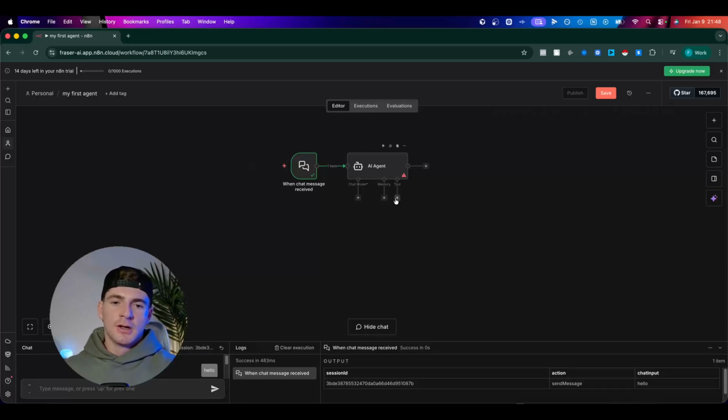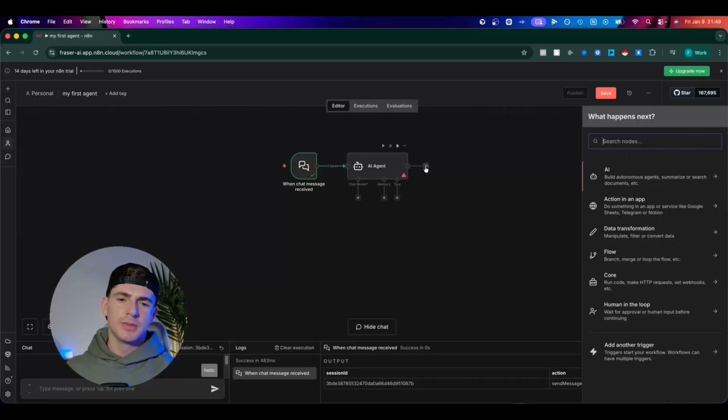So finally, we have tools. Now, there are literally thousands and thousands of tools which you can add to your AI agent. So we're going to be covering some of the basic tools and we're going to cover some of the Google Workspace ones because those are the ones which are kind of difficult to set up in terms of your API keys and authentication. So we are going to cover those pretty soon.